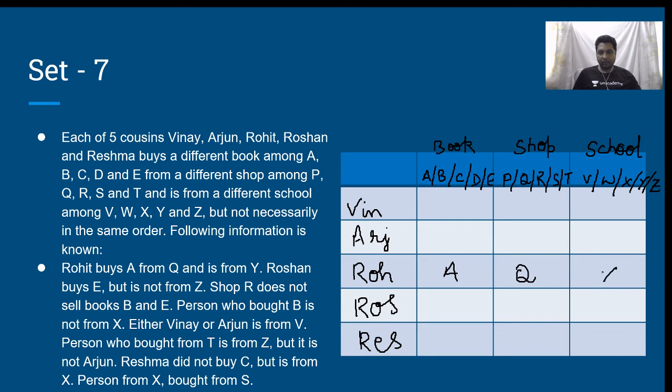A, Q, Y. This is done. Next. Roshan buys E but is not from Z. R does not sell books B or E. If I write B, this cannot be R. If I write E, this cannot be R. That clearly means this cannot be R.